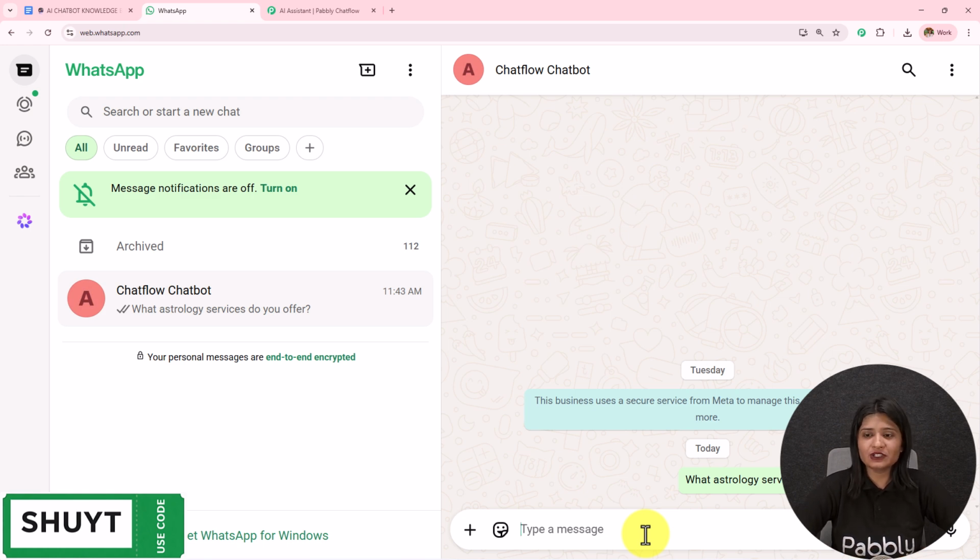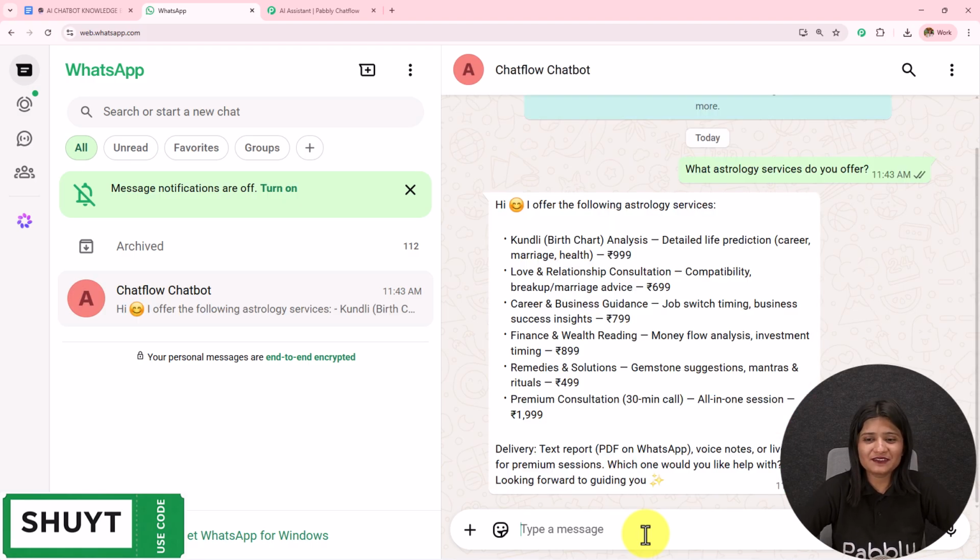Now, if I receive the reply based on the same question, then this is going to show us the WhatsApp AI agent which I have created using this Pabbly Chatflow. It is working fine. So here we have received the response. Hi, I offer the following astrology services currently: love and relationship, career and business, finance and wealth, remedies and solution, premium consultation. So here it has provided me a detailed message.